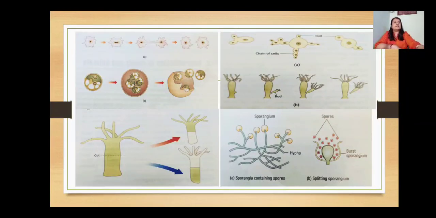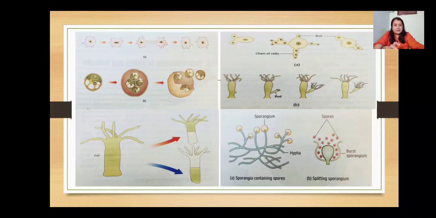Now, you can see here the figures, the diagrams, the pictures displayed showing some asexual methods. On the top we can see the binary fission, then comes the multiple fission. There are certain organisms which go for multiple fission also, where from the same cell many cells are produced.